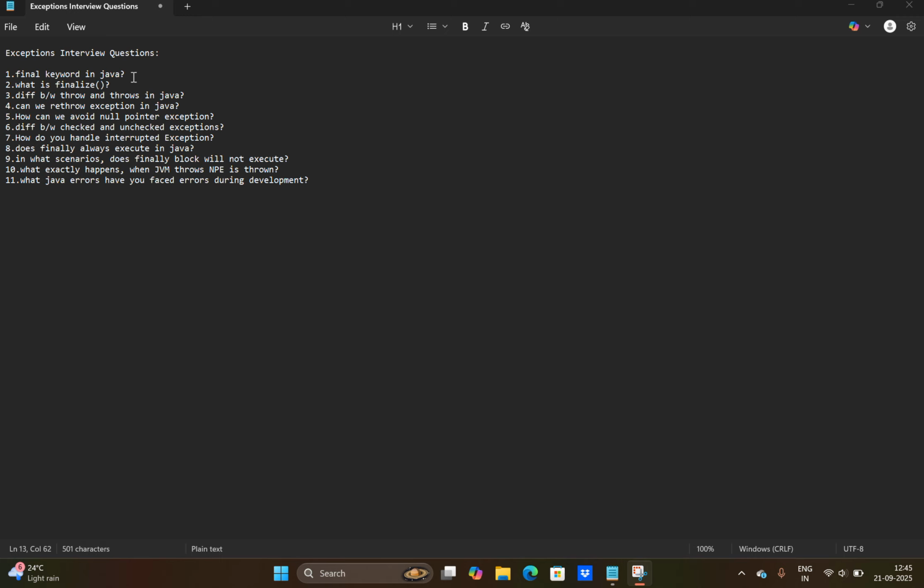To handle it, rethrow the exception, restore the interrupt status, or terminate the operation. Only then can we use InterruptedException properly.